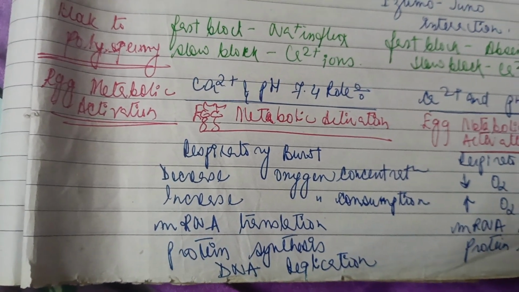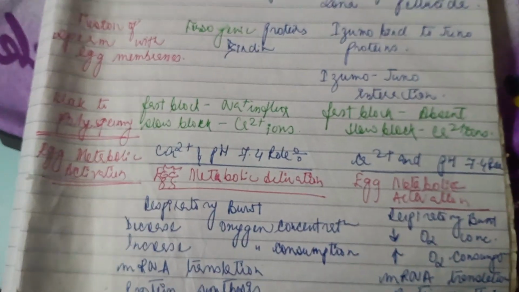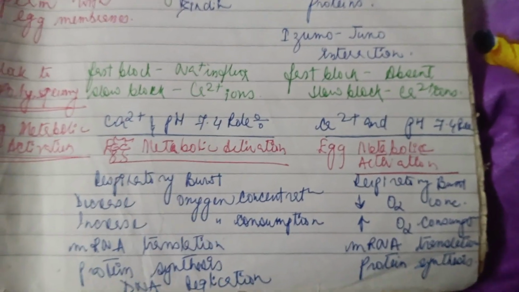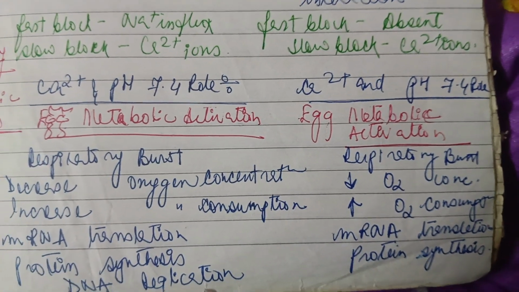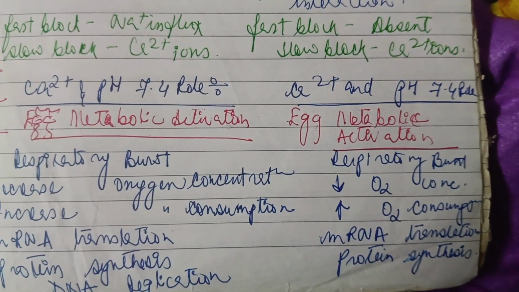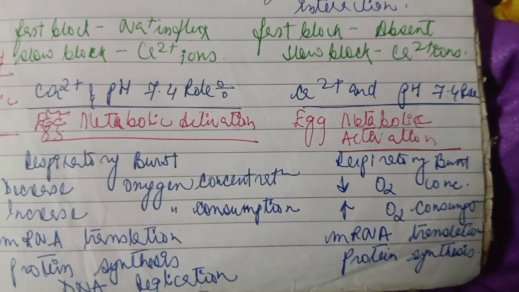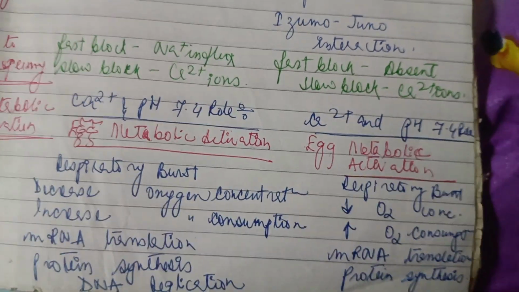DNA keeps on replicating. Here also, in internal fertilization, respiratory burst is seen, oxygen concentration decreases, consumption of oxygen increases, along with protein synthesis as well as mRNA translation. So these are the very important points we can see.